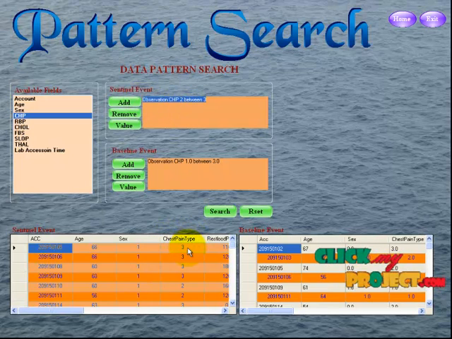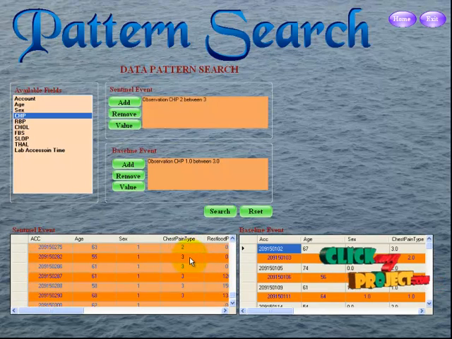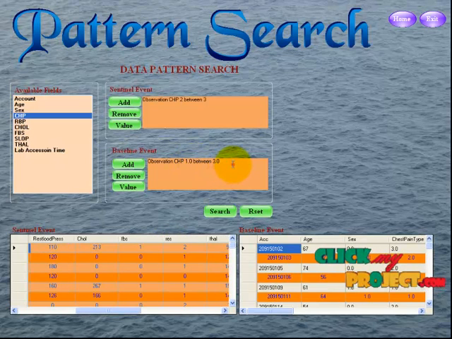I take 3 and 2 baselines. You check it up to 3 and 2. Otherwise, any type is selected. This is the 2 baseline event. The observation CHP 1.0 between 2.0. I switch to 1, 2, 3.